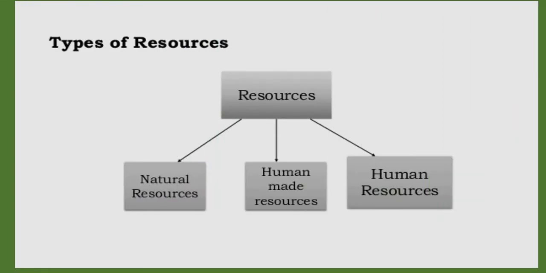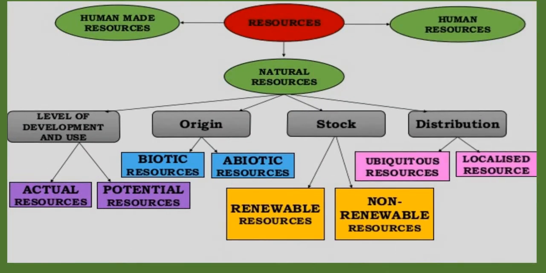Types of resources. They are natural resources, human-made resources and human resources. Now natural resources are again divided into types. They are divided on the basis of level of development and use: actual resource or potential resource.